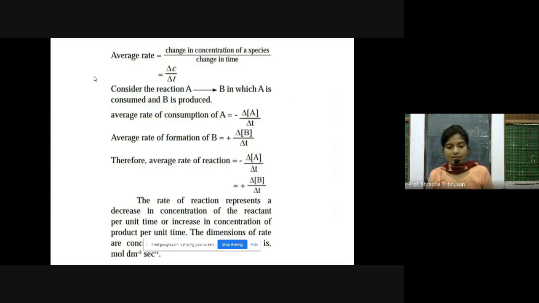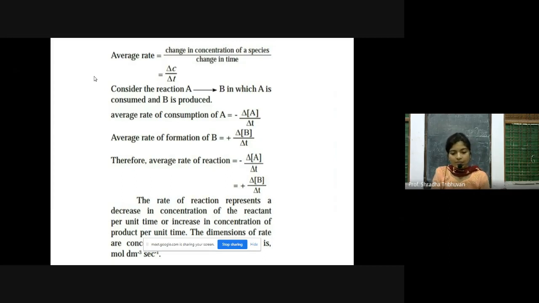Next is average rate. In the formula you can see the change in concentration of species divided by change in time, that is how fast the concentration of a species changes. It can be both reactant as well as product. So the change in concentration of species is delta C divided by delta t. Here, if you consider a reaction A goes to B, in which A is consumed and B is produced, the average rate of consumption of A is equal to minus delta [A] by delta t.